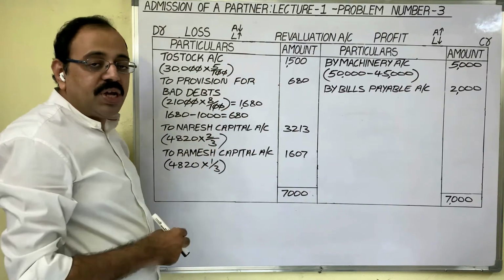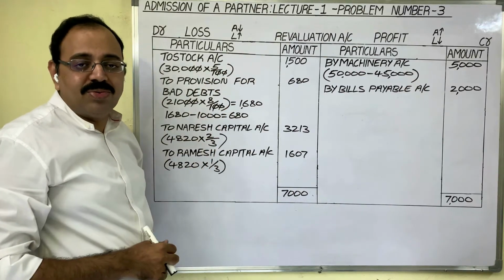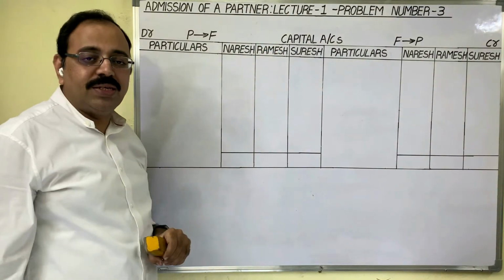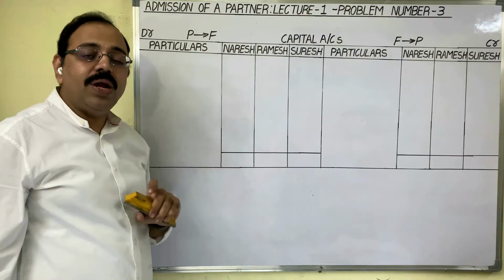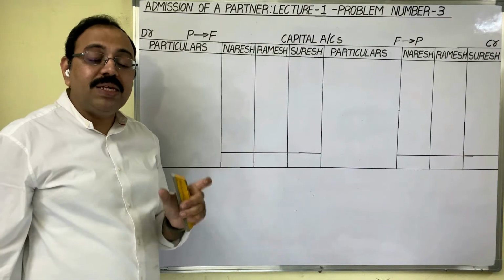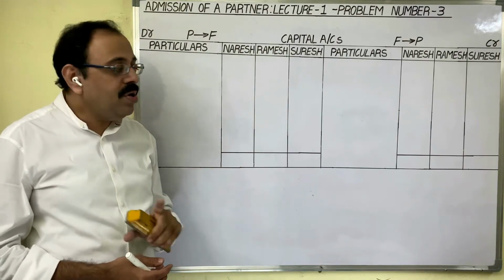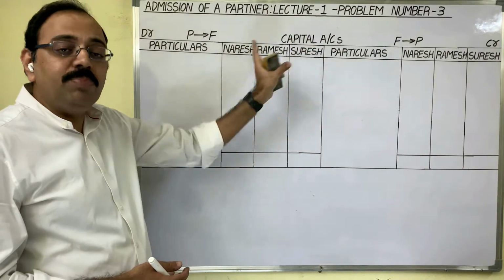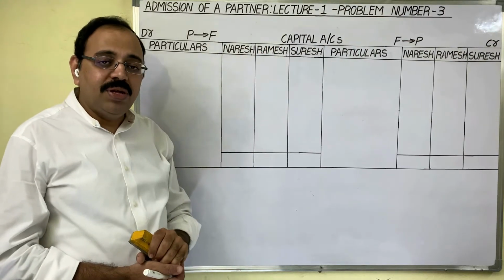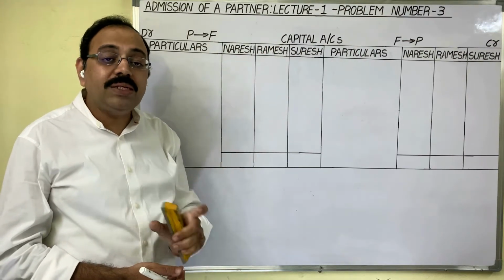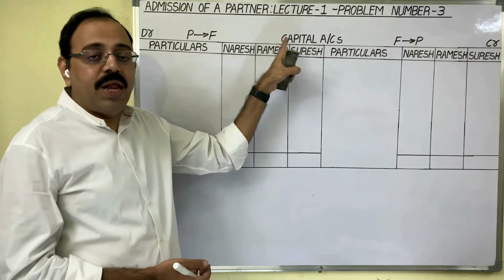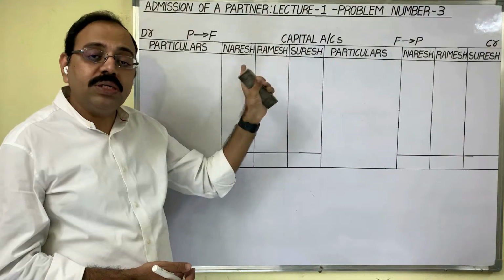After the revaluation account, we have to prepare capital accounts. Capital accounts of Naresh, Ramesh and Suresh. Instead of writing the owner's name, we now write the word capital. The owner's name is a personal account. Therefore, the capital account is also a personal account. The word capital represents the owner's name. So, the capital account is known as a representative personal account. While preparing capital accounts, we have to follow the personal account rule.